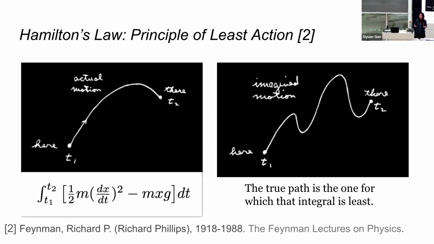The objective function is the integral over time from t1 to t2 of the kinetic energy of the motion minus the potential energy of the motion, so half m v squared minus the potential energy. In physics, when you are looking for stationary paths, the true path is the one for which that integral is least. That is what was done in physics. The inspiration is that when we design a learning system, what is the objective function we're trying to minimize, and once we minimize it, what is the result coming out of it?